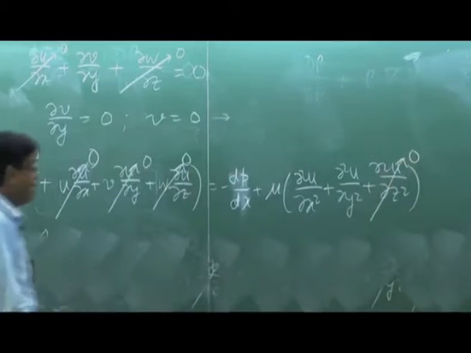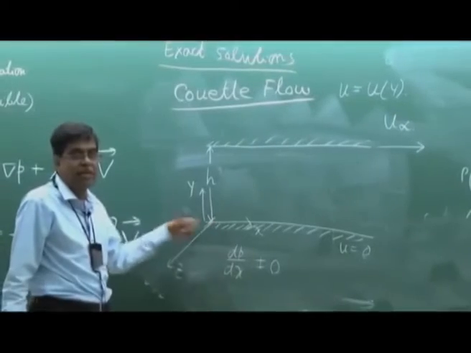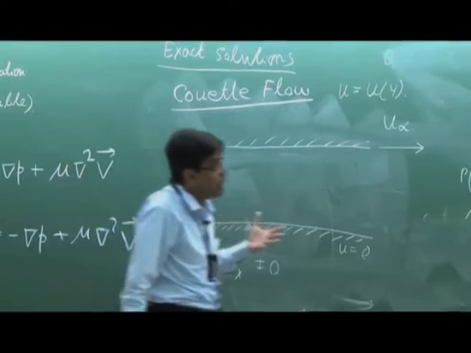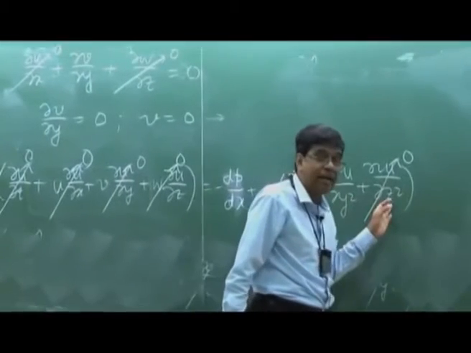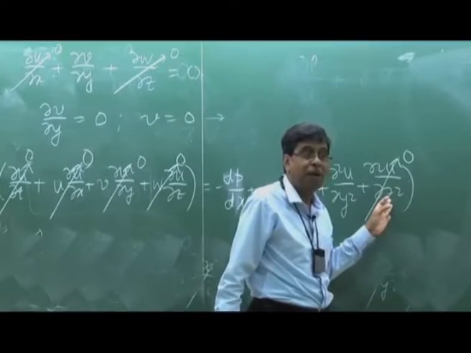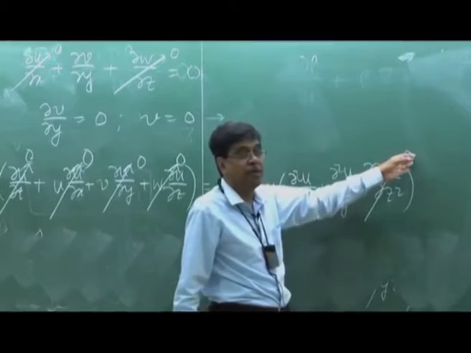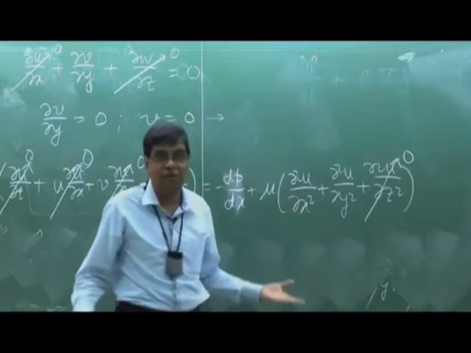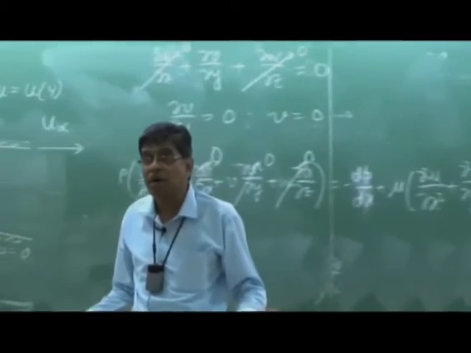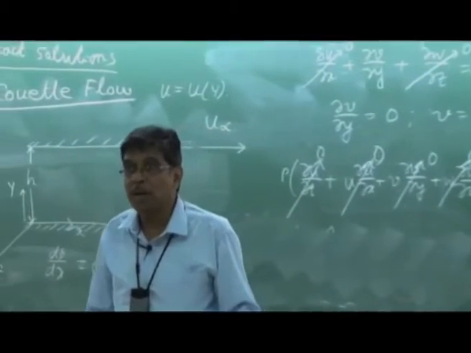Because z is so large compared to h, the variation with respect to z, and that too second order variation, whose scale is z square in the denominator, is much smaller compared to the other term. We can consider it to be 0. Del square u/del x square is 0 because del u/del x is 0. U is not a function of x.